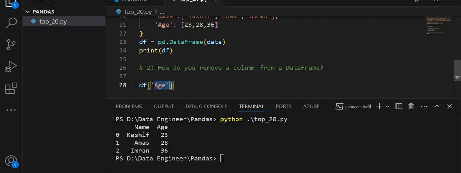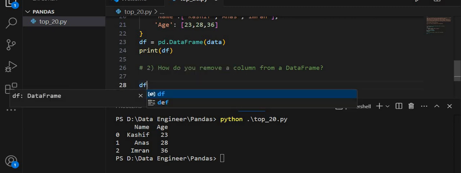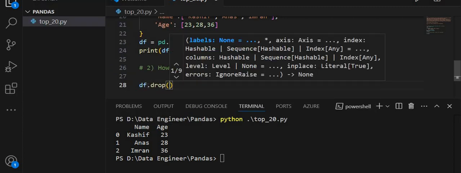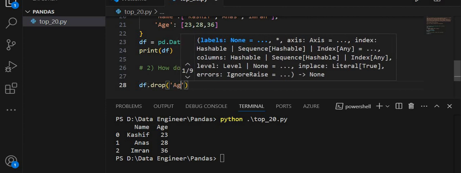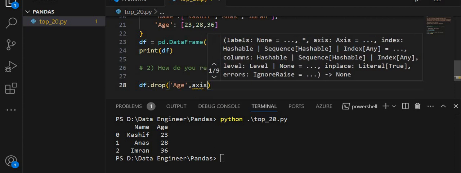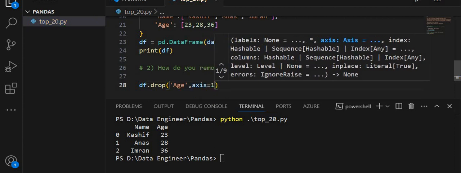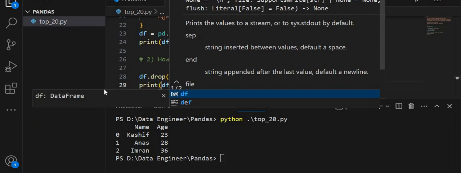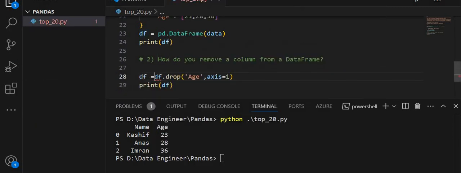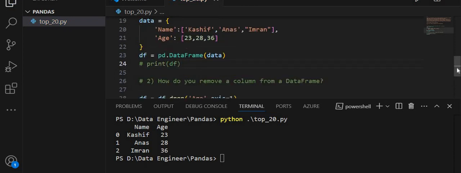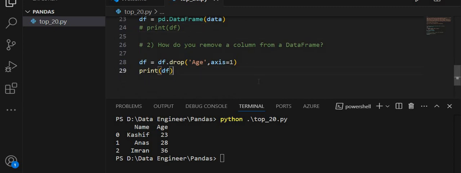So for removing a column from a data frame, I have a method df.drop, and inside this I am passing the name of my column, age, and the next parameter is axis equal to 1. And then I am going to print this df, and I want to save this in df. Let's comment this line and run my code again.